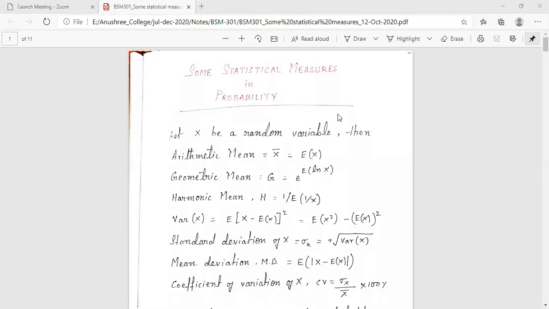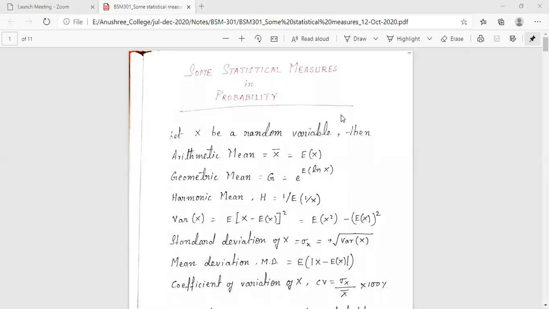So today we are going to learn some statistical measures in probability, which will be required to find out the measures corresponding to a particular distribution. Some part is known to you and some part is unknown to us. So we will cover some of them at first, the basic idea, and then one by one we will move on to finding the value or expression of these statistical measures for our specific probability distributions. Okay, so let us move on.